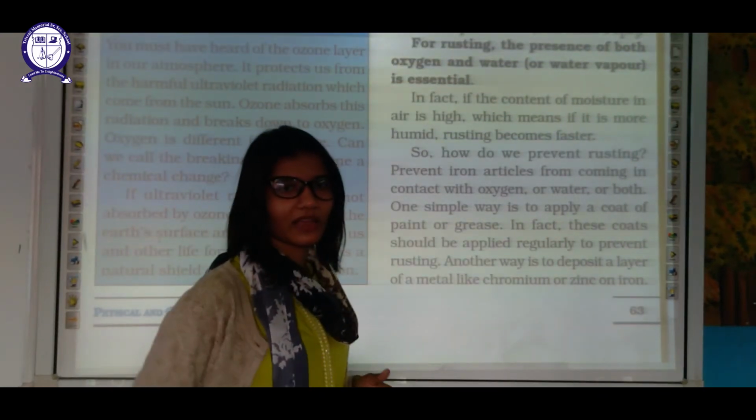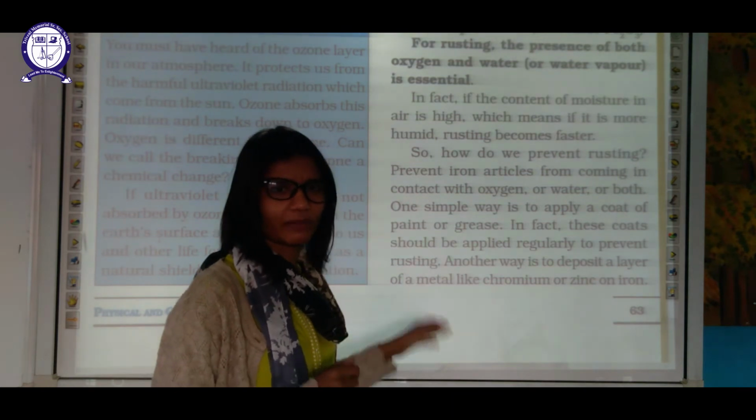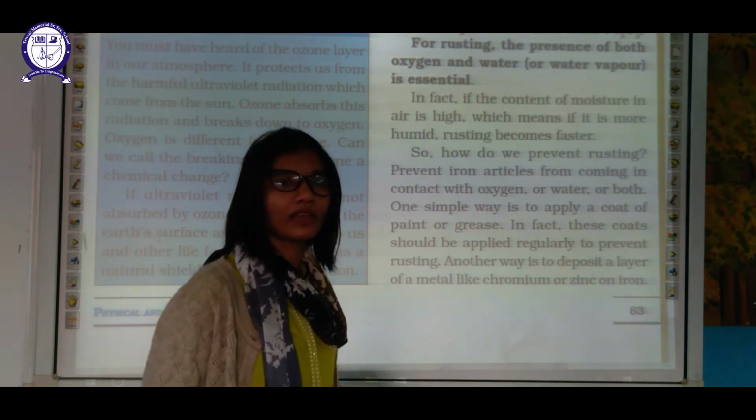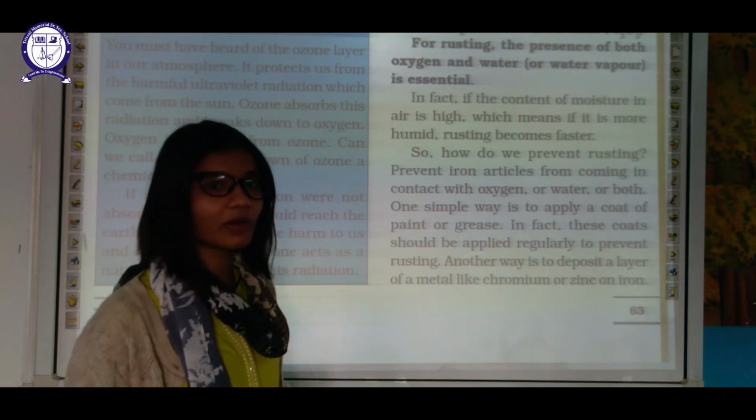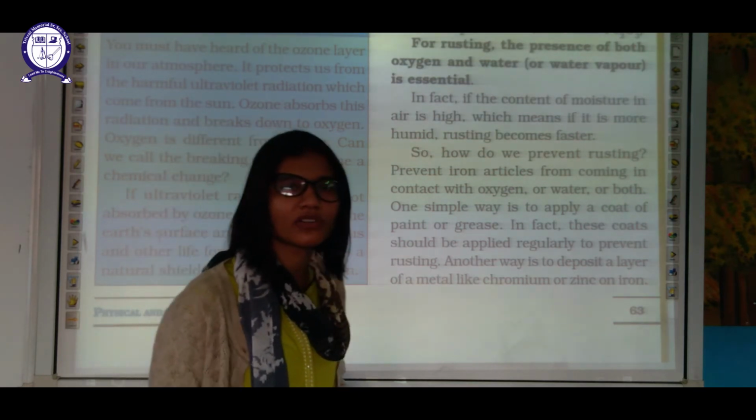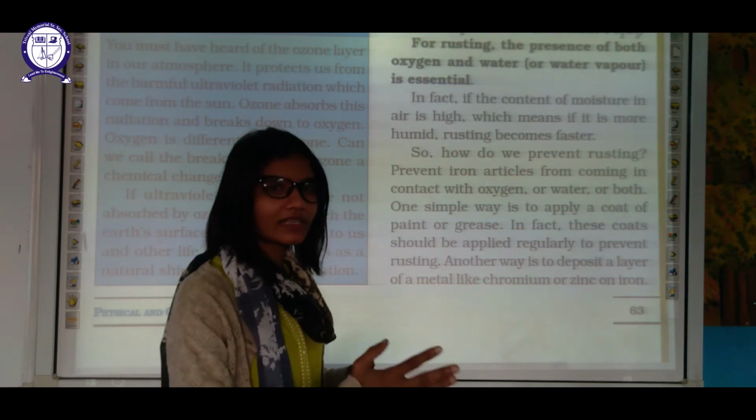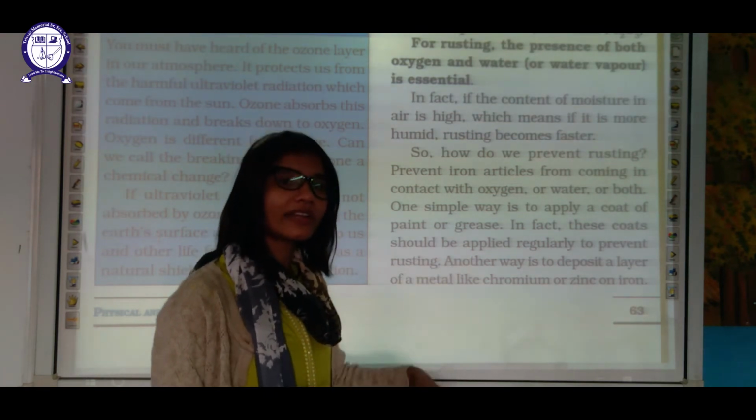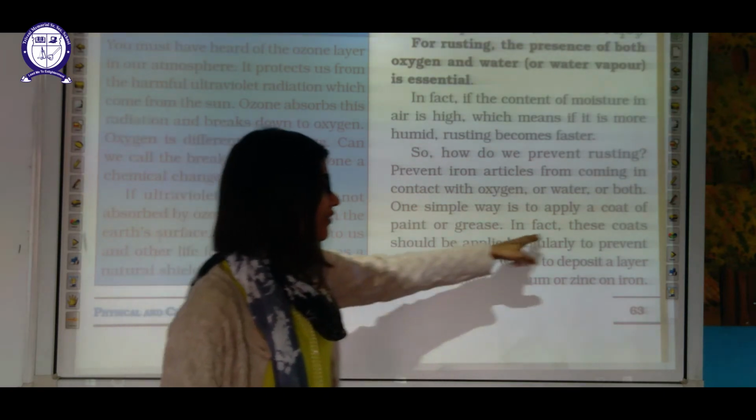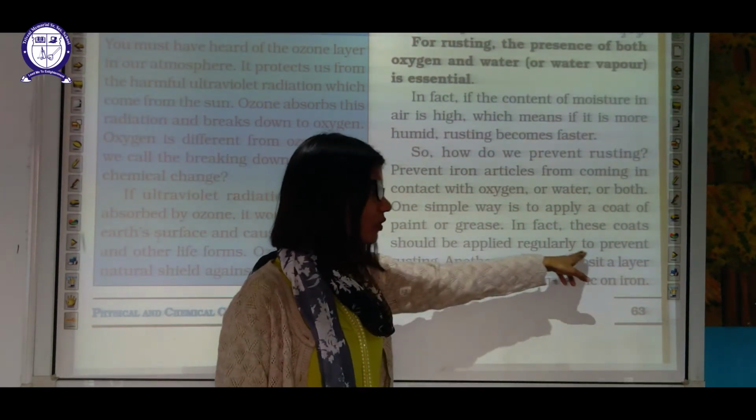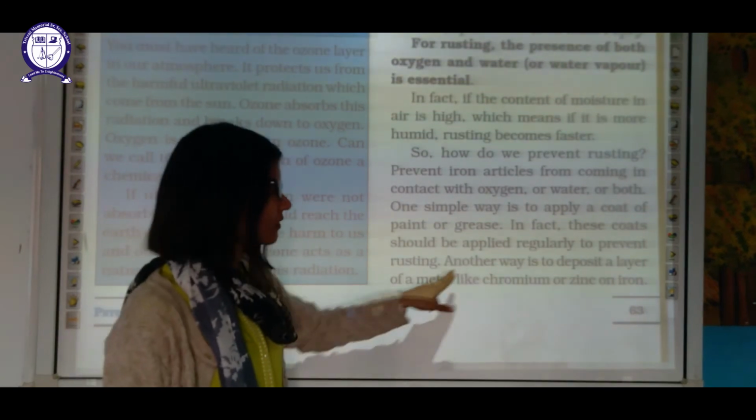If you have been applying such a thing but you are not aware of what we are doing. Why are we painting our iron articles? We are painting because it will cut off the supply of oxygen. It will not allow iron to get in contact with oxygen and water, both things. So it will not rust, okay? In fact, this coat should be applied regularly to prevent rusting.